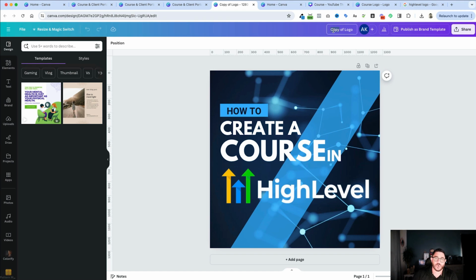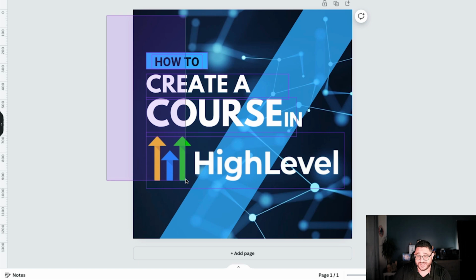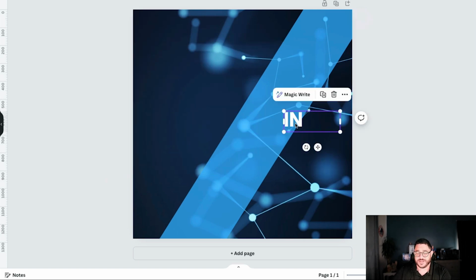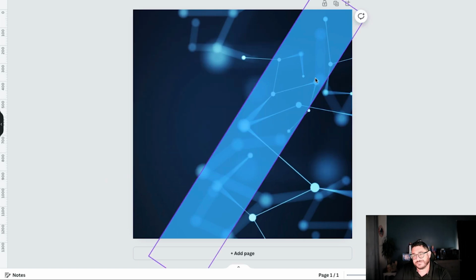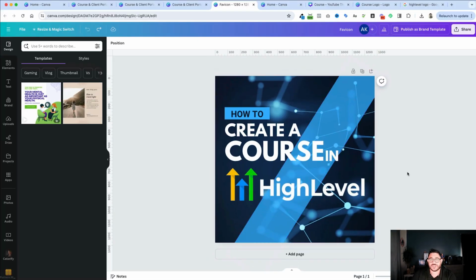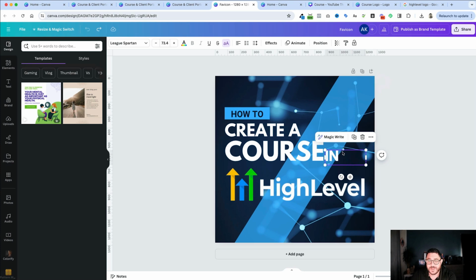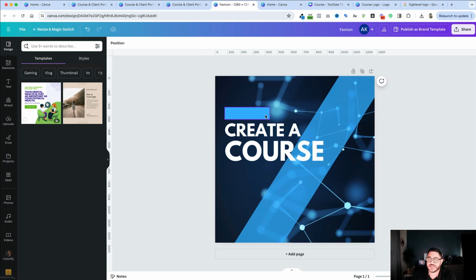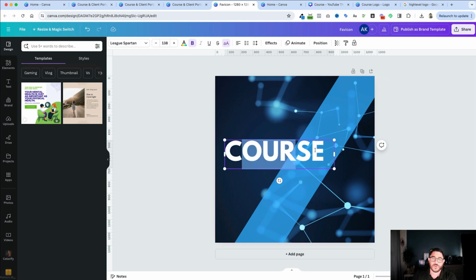And I'm going to change the word here to favicon. Now, a good favicon is something that we can see really easily. So what I'm going to do, believe it or not, is just eliminate all the words and eliminate this. And this is kind of going to be my square. Very, very simple. Maybe, you know what I could actually do? I could take inspiration from Canva, and maybe I'll just put a C there. A favicon doesn't have to be exactly what the course is about or anything, just so people can identify it.